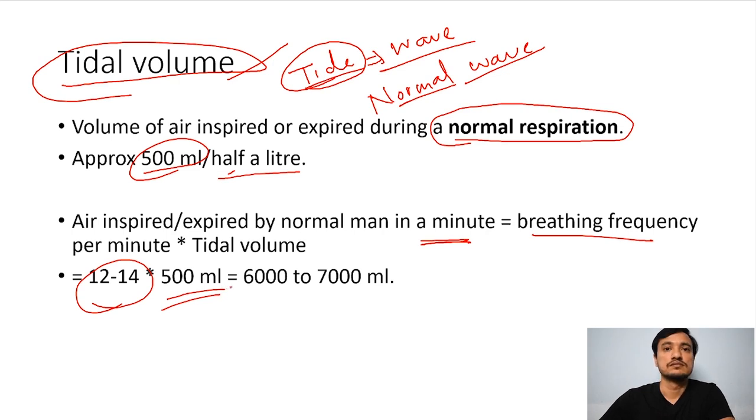So 12 to 14, that is breathing frequency, into 500 ml is 6000 to 7000 ml. You can calculate also, or you can remember also. 12 to 14 is the normal breathing frequency and 500 ml is the tidal volume. You just remember normal respiration and 500 ml air.